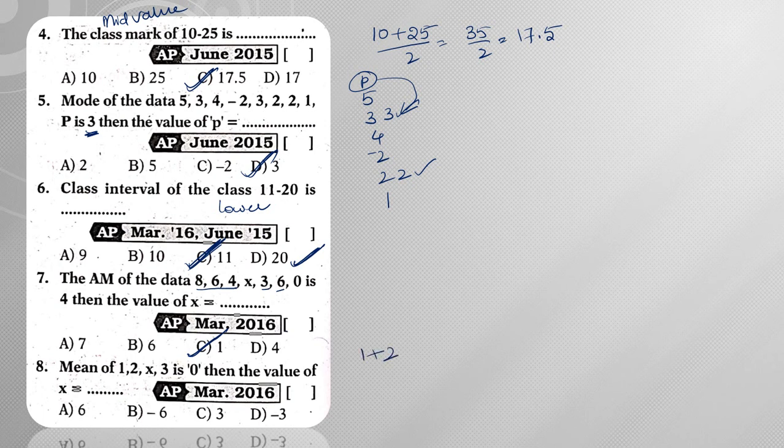So directly taking the sum of observations by number of observations, so (1 + 2 + 3 + x)/4 is equal to 0. So when you do cross multiplication, x + 6 is equal to 0, x is equal to minus 6, hence the answer is minus 6, right?